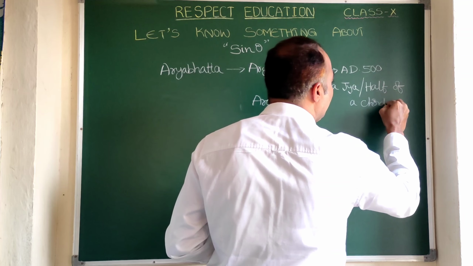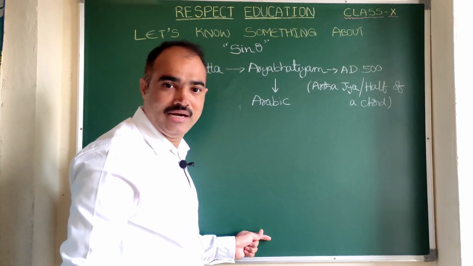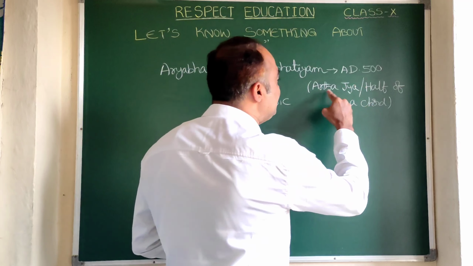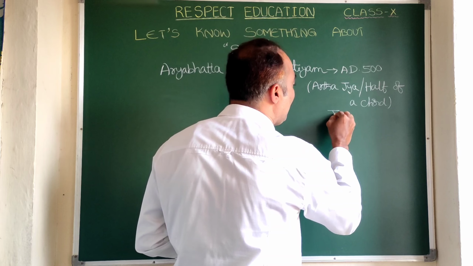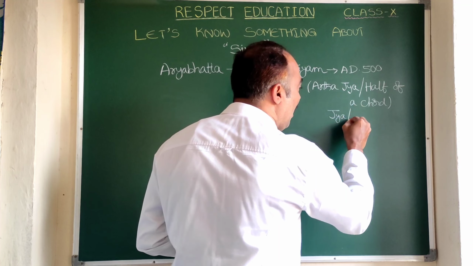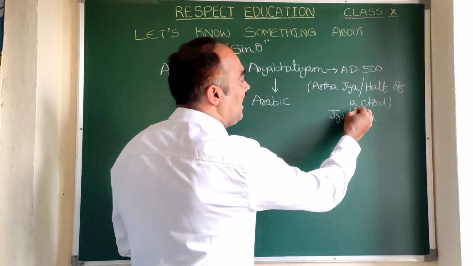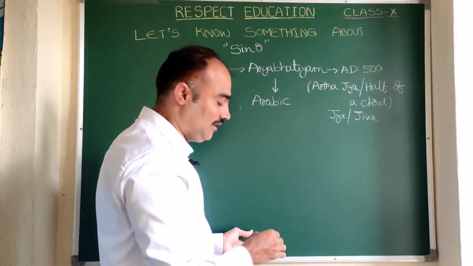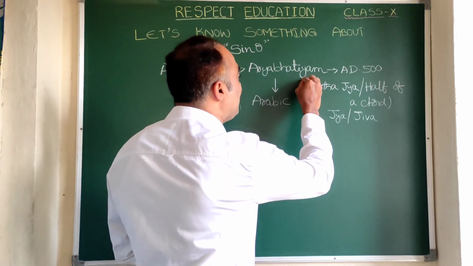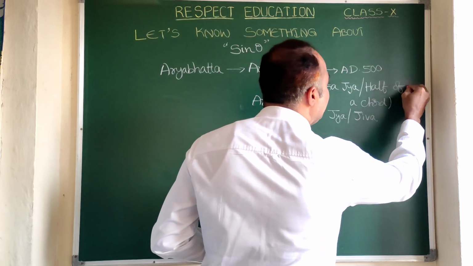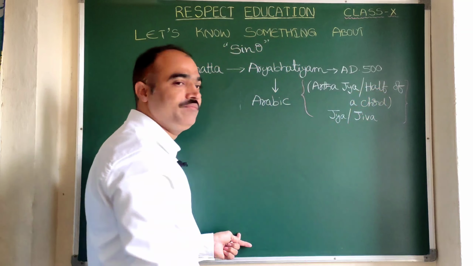Half of a cord is called Ardhajya. In short, this Ardhajya can be called either Jya or Jiva. Both have the same meaning. This is the terminology used in the book Aryabhattiyam.